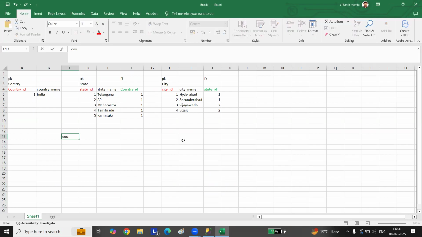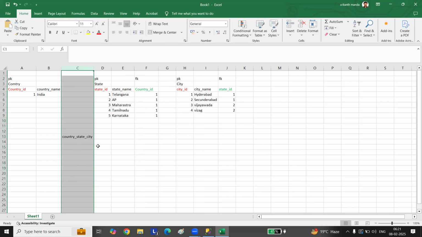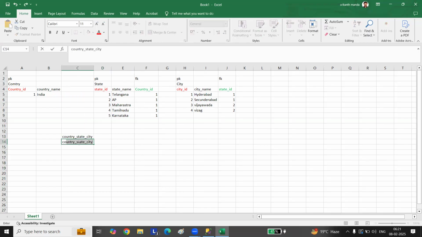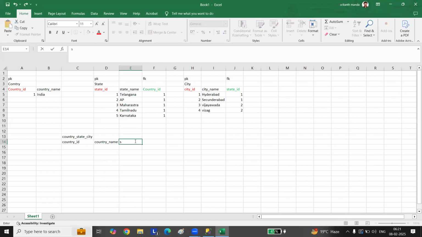Just here, I'll go with a country, state, city table. Country, state, city table, right? Now let's go here. I'll give a country ID, then country name, then state name, then city name.